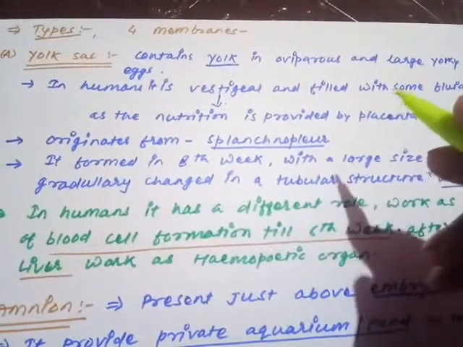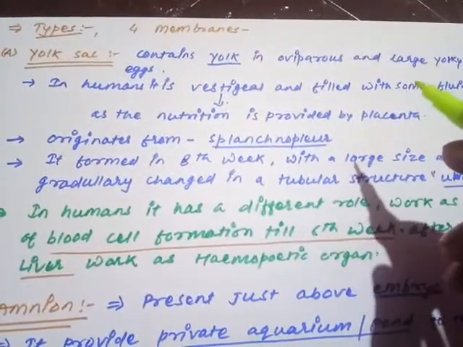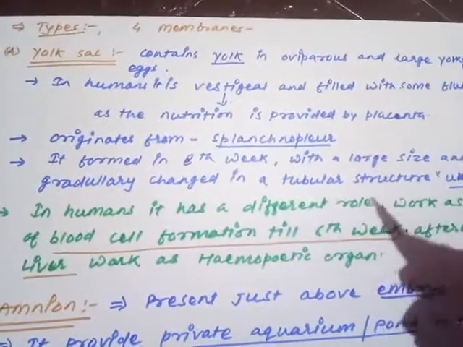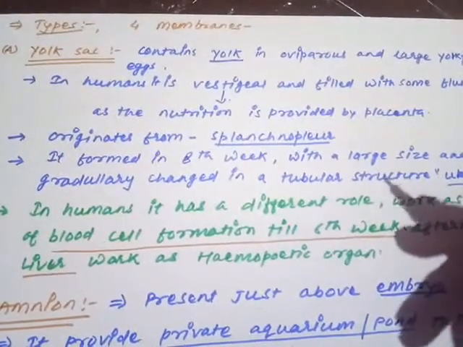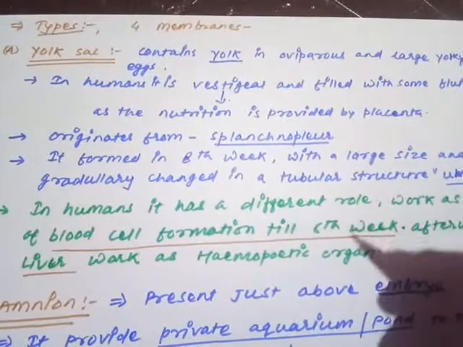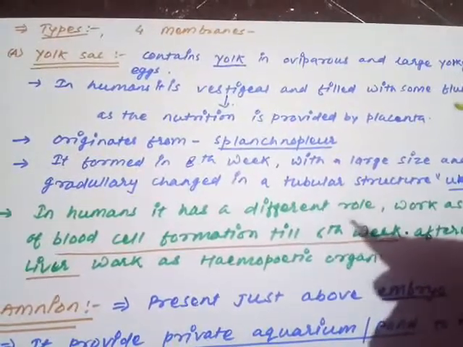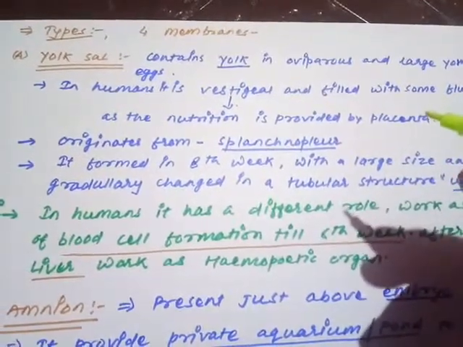that are large yolky eggs, like those of birds and reptiles, which have the megalecithal egg and lay the egg outside of the body. In that situation, the yolk is the key component. Yolk is playing the key role there in the embryonic development.